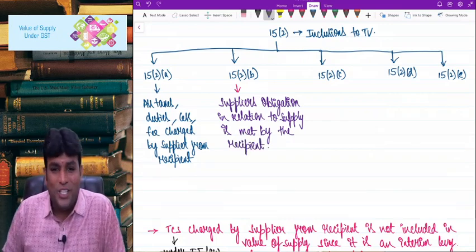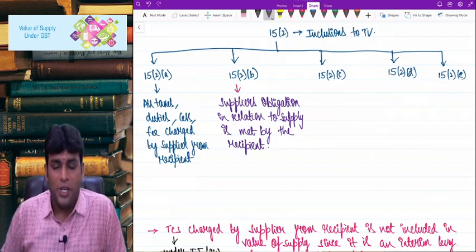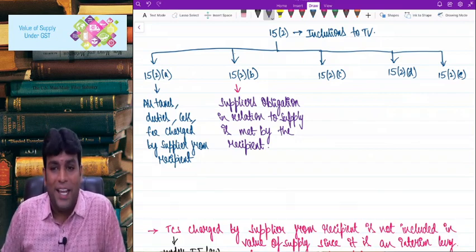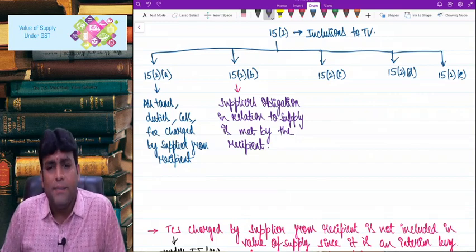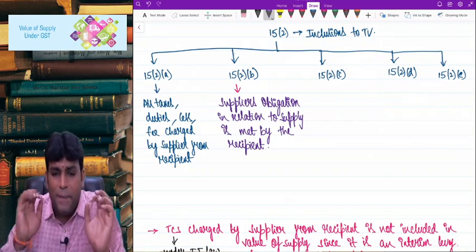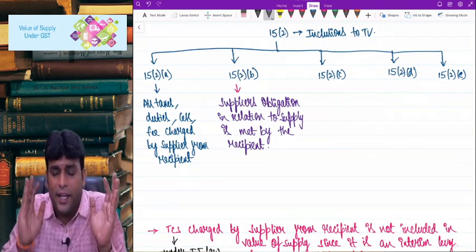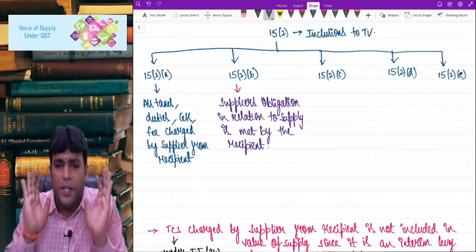It's a great point actually and very popular point. What is this line? Supplier's obligation. Whose obligation? Supplier's obligation in relation to supply is met by recipient. That means what? For example, my dear friends, let's say you purchased my classes. When you purchase my classes, assume for a second you have paid some price of 10,000 rupees.